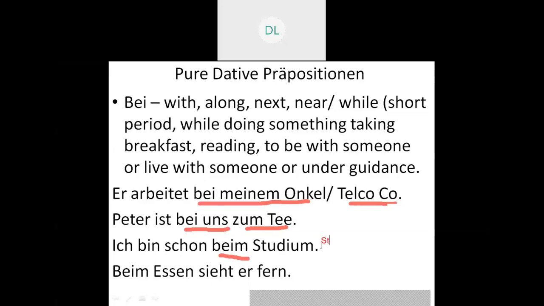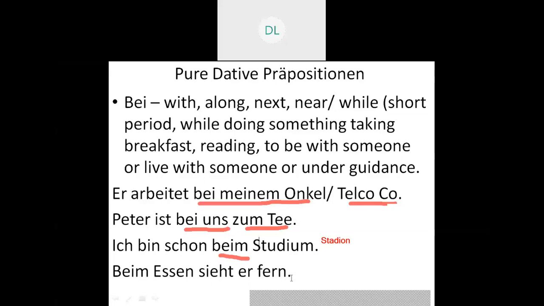I'll write this: Stadion, that is the stadium. So, ich bin schon beim Stadion. Sorry, by mistake I have written this thing, that I am already done with the studies. So it's a mistake.